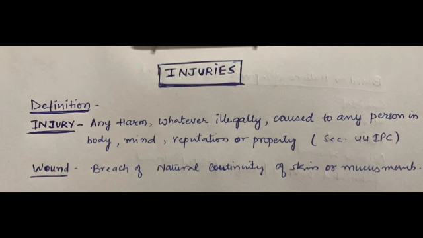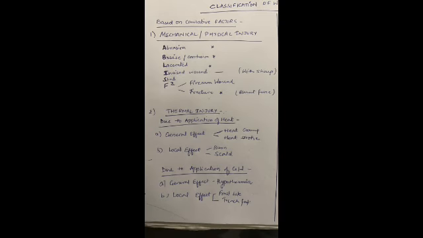Okay, so if we see the classification, it is as follows. Based on the causative factor, there are 5 types of classification of injury. These are: first is mechanical, second is thermal, third is chemical, fourth is miscellaneous, and fifth is based on the severity of injury. Okay, there are another 2 classifications, which are based on the nature of injuries and based on the time of infliction. So I will tell you in detail one by one.